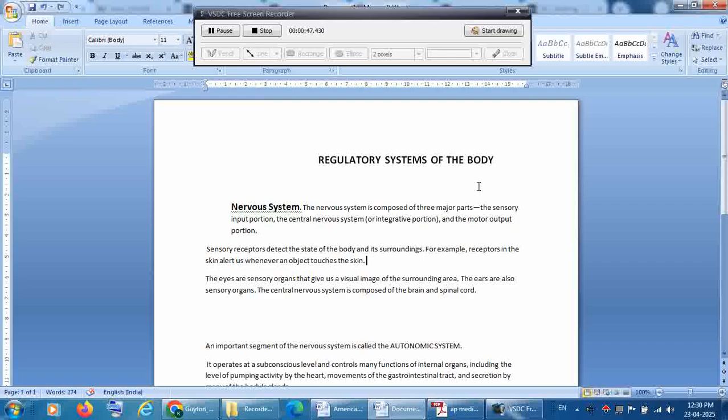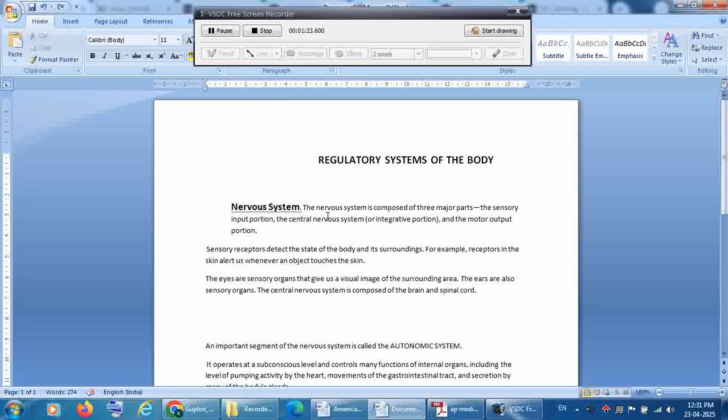If we talk about the nervous system, which is a major system in our body, it is composed of three major parts: the sensory input portion, the central nervous system, or the integrative portion, and the motor output portion. Here the nervous system is divided into two parts. One is the sensory, called the input portion. Why is the sensory system called the input portion? Because whatever senses we feel are taken to the brain.